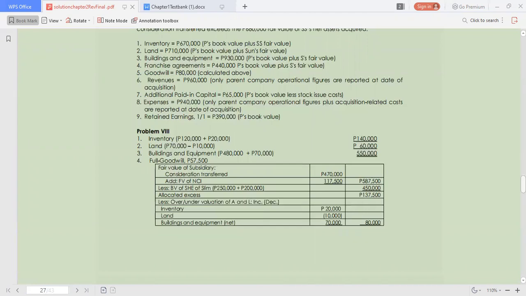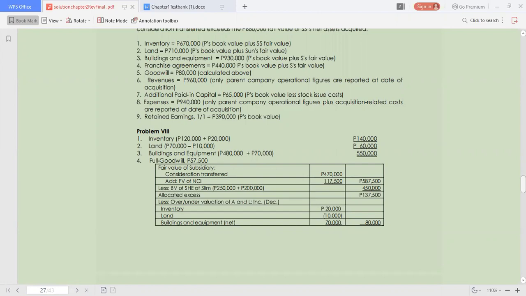The land, its book value is 70,000, but the fair value is only 60,000. So we are deducting 10,000. The buildings and equipment, the fair value is 480,000, and now we are recording the fair value, so we add 70,550.